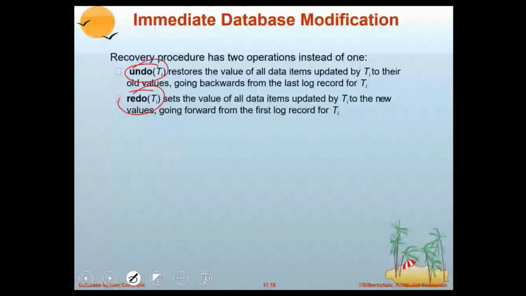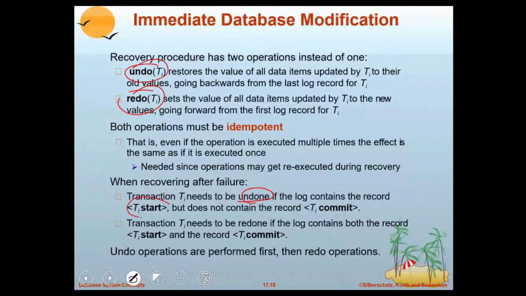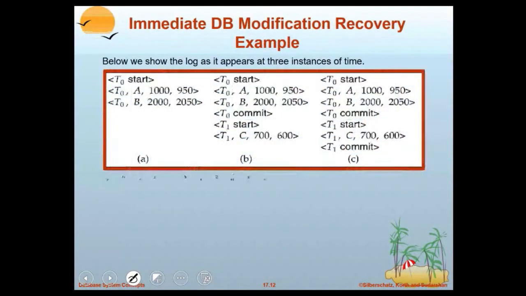And undo is required when it has start but not commit. Redo is required when it has both start and commit. Here we have seen examples for this. In this case, no commit, so undo it. Here commit is there, so redo; no commit, so undo T1.